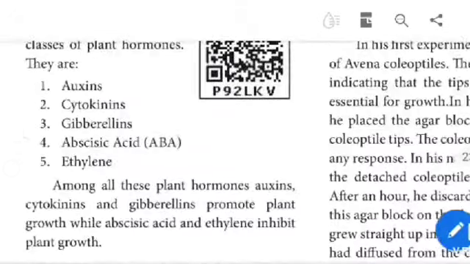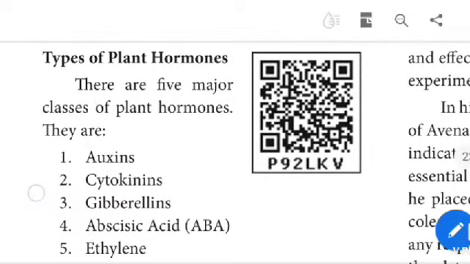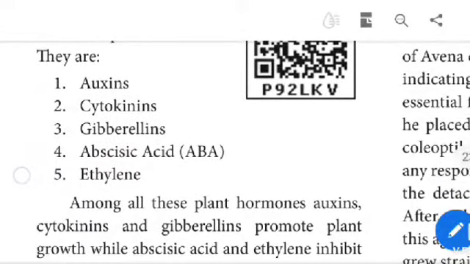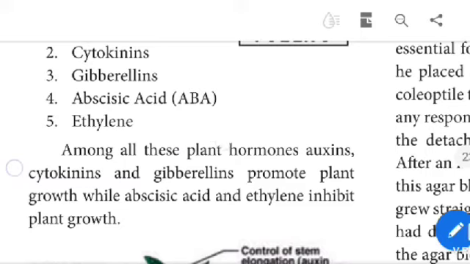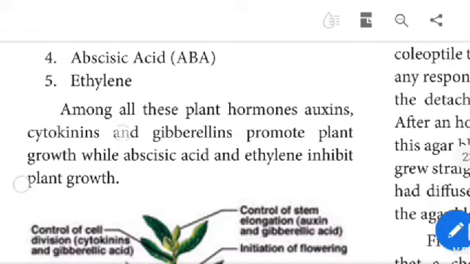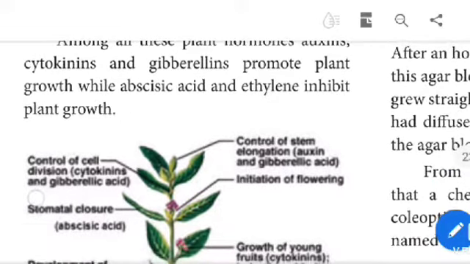Types of plant hormones. There are 5 major classes of plant hormones. They are auxins, cytokinins, gibberellins, abscisic acid and ethylene. Among all these plant hormones, auxins, cytokinins and gibberellins promote plant growth, while abscisic acid and ethylene inhibit plant growth.